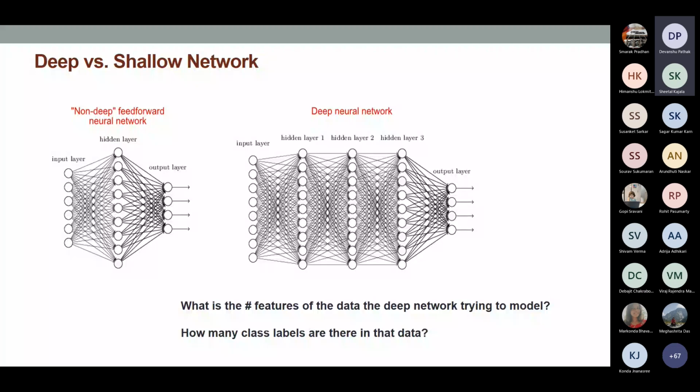Sir, then it will be the number of trainable parameters. So the number of weights between the input layer and the hidden layer plus biases, and the number of weights between the hidden layer and output layer plus biases. So how many bias parameters will be there in this network?